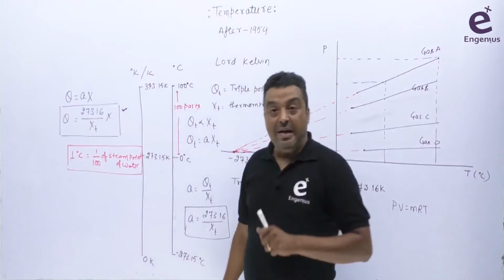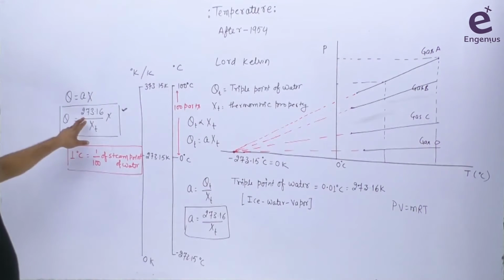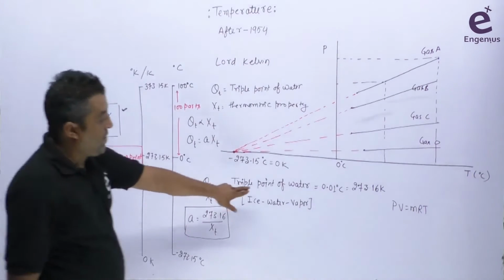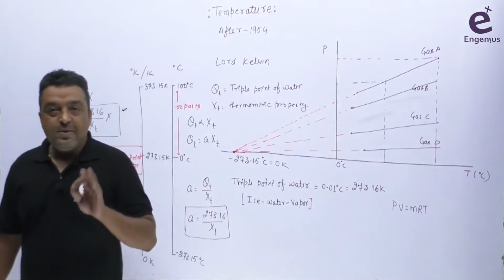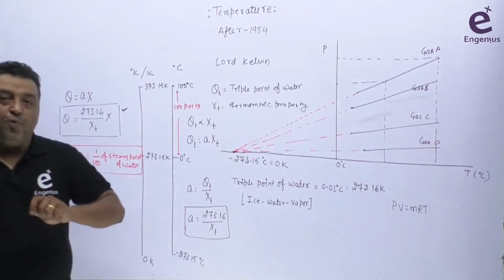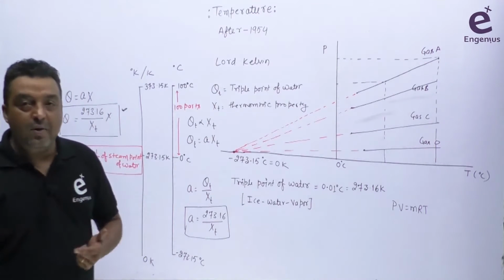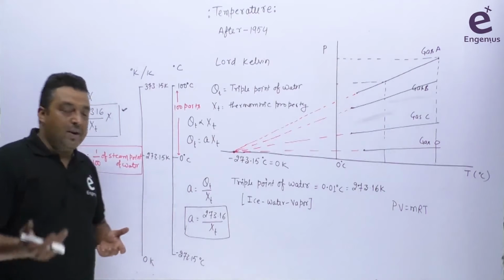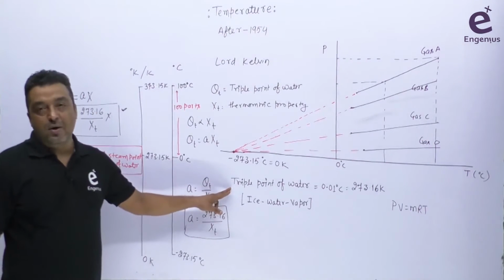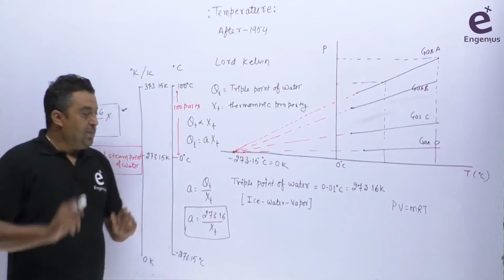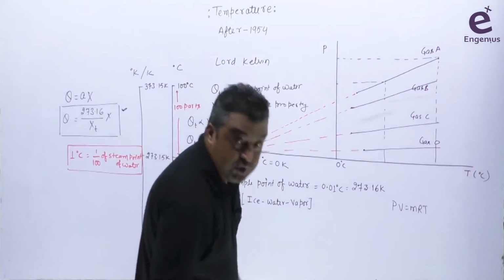But in the Kelvin scale system, we are simply saying there is only one point, the triple point of water, that is 273.16 Kelvin. So if someone asks how much is 1 Kelvin, how can we define 1 Kelvin when we only have one standard point for thermometry? So based on this, we define 1 Kelvin, and it's a very unique value.